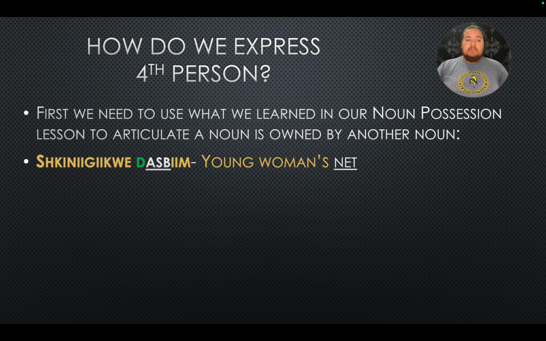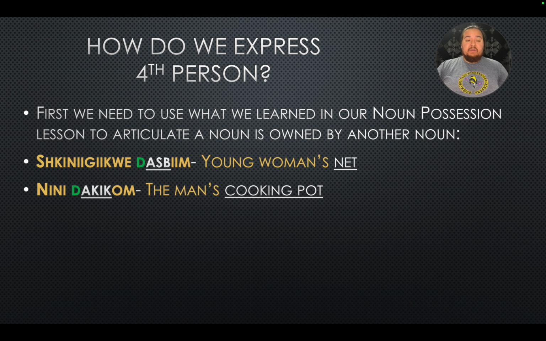So for example, shkanigi kwed das beam means the young woman's net. So we learned about adding our pronoun prefixes before our noun and our I am ownership suffix from our last lesson and incorporating it into this lesson. This is how we articulate fourth person, or one of the ways we indicate fourth person.